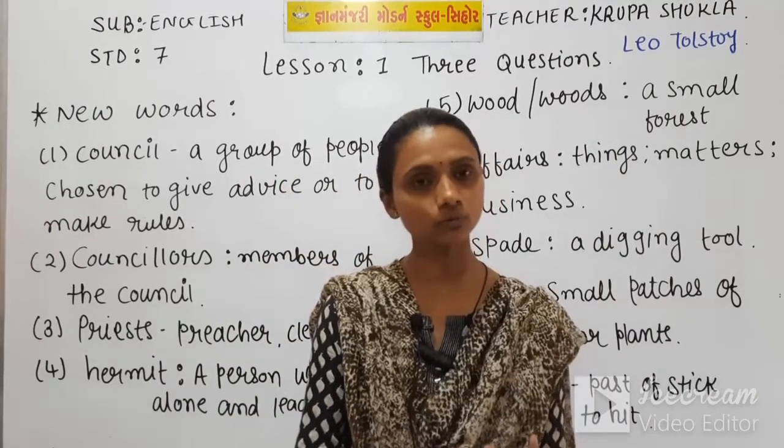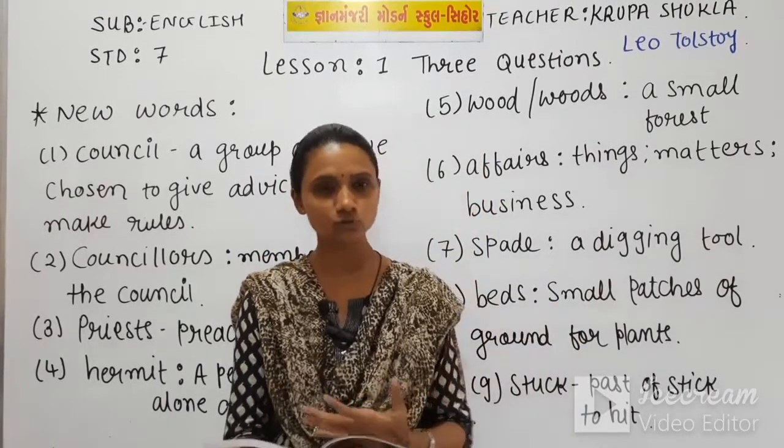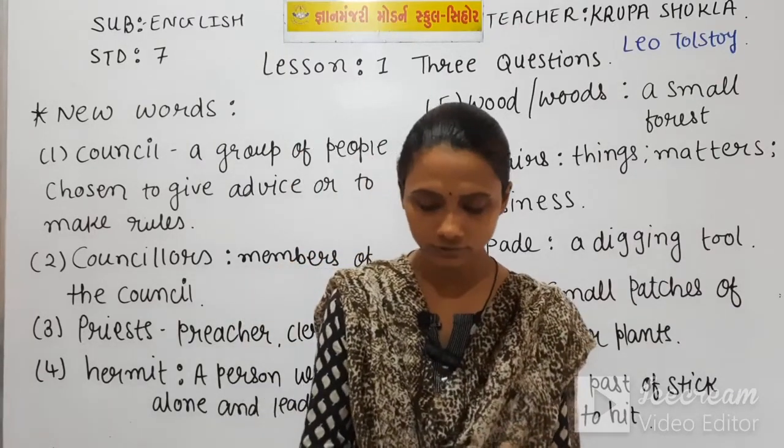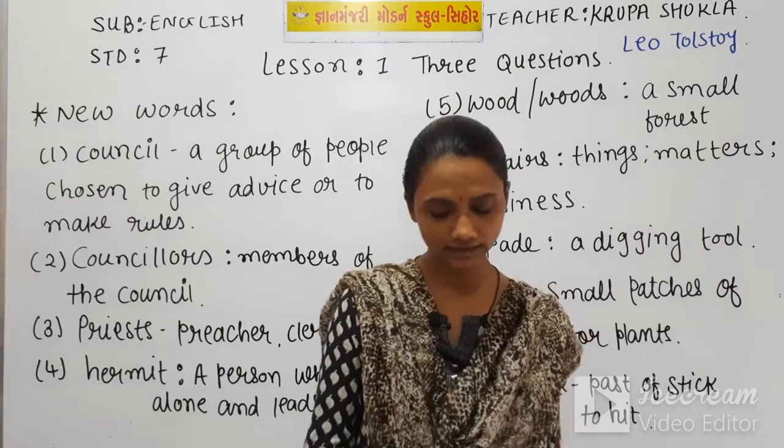And what were those three questions? So he repeated those questions before the hermit. How can I learn to do the right thing at the right time?